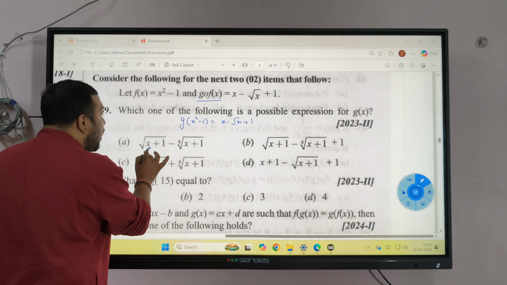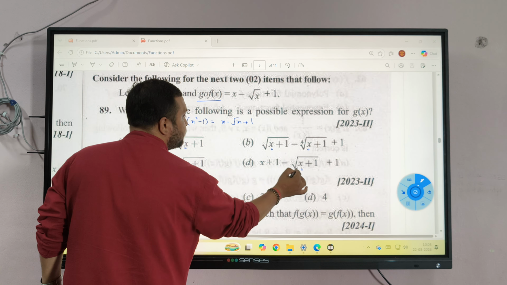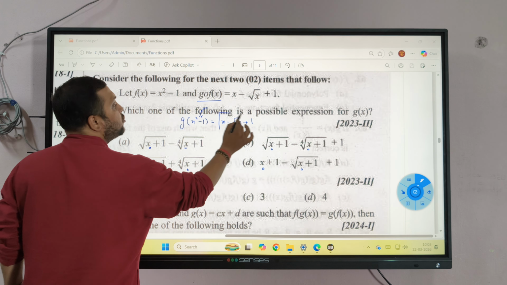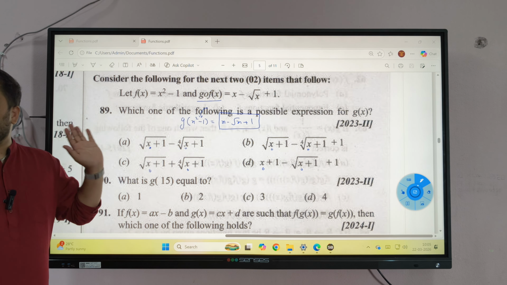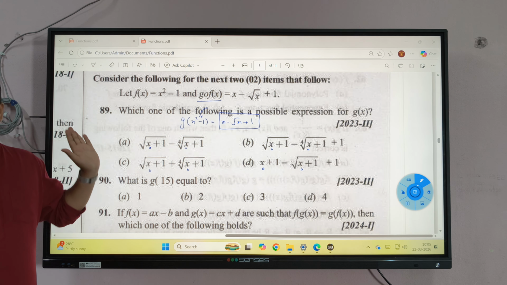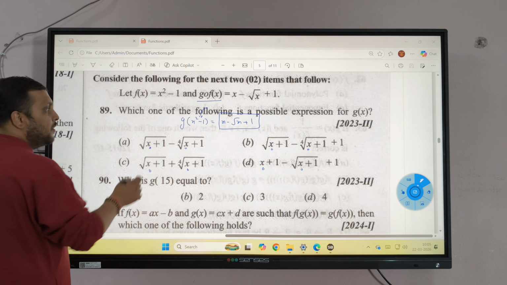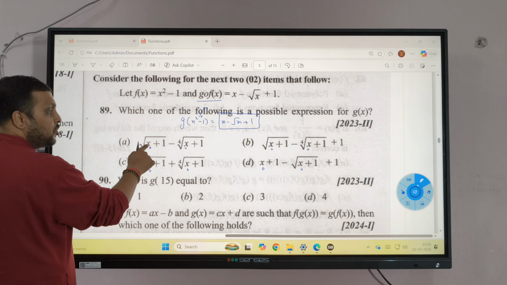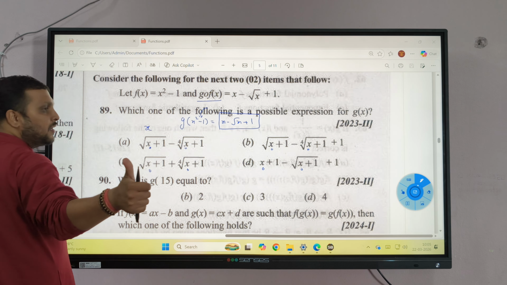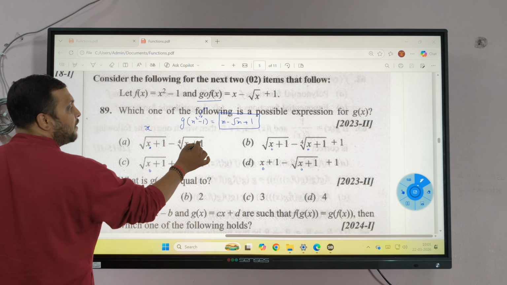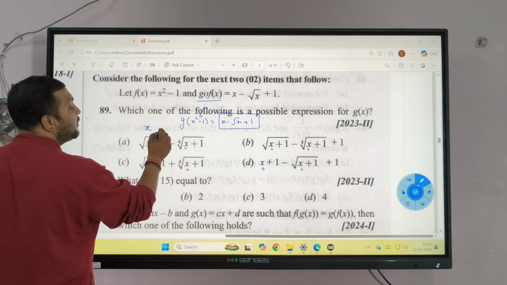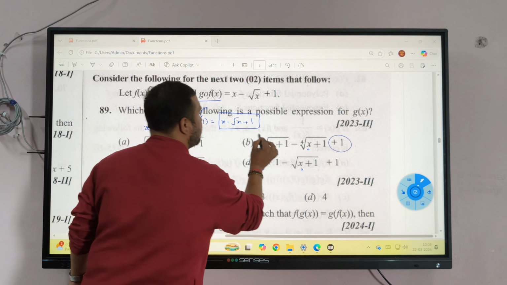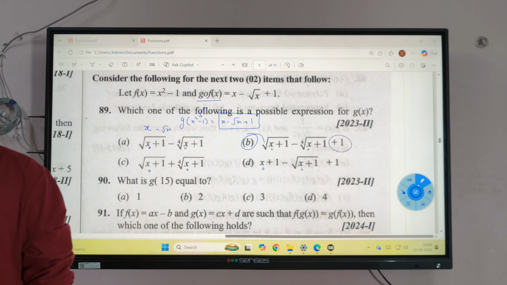Means in all these x's, if I put this, my answer should come, yes or no? Start. If I put here, minus 1 and plus 1 will get cancelled. Yes or no? Root of x squared is x. Clear? Minus 1 and plus 1 will get cancelled. Fourth root of x squared is root x. Oh, I want minus plus 1 also. This is my answer. Clear?